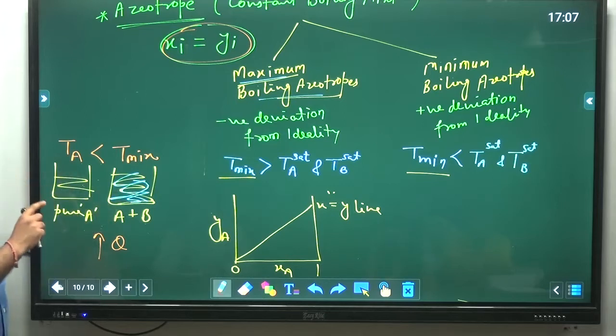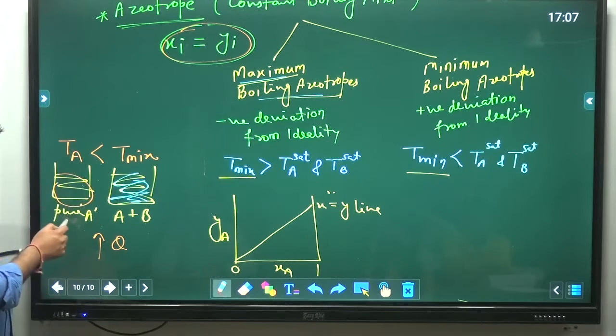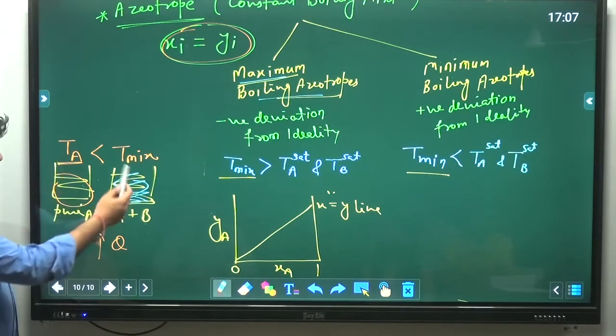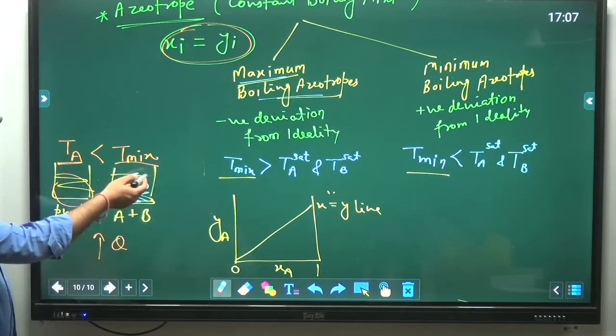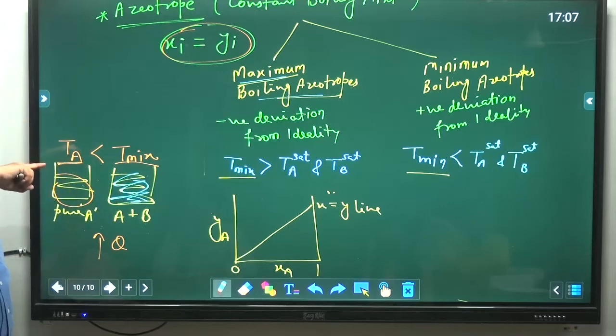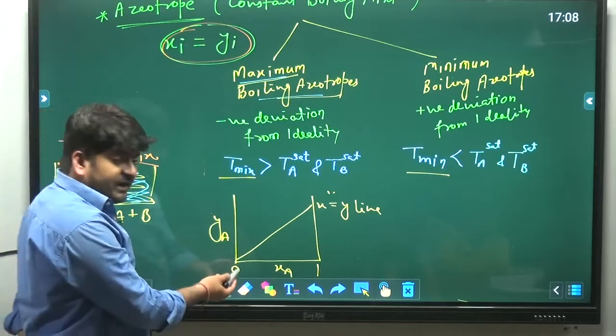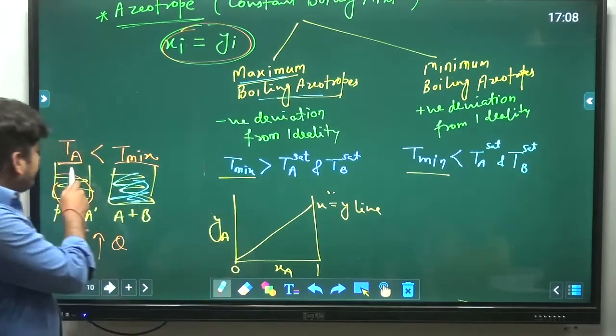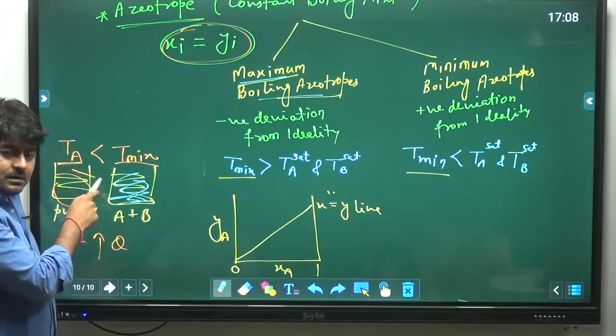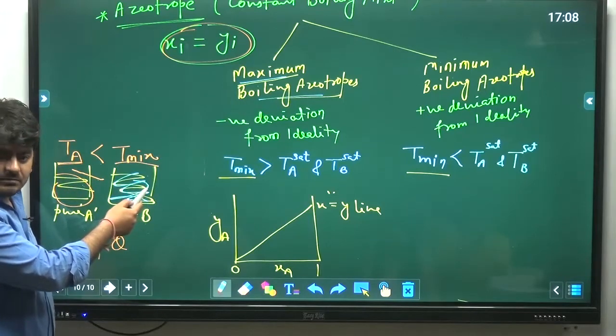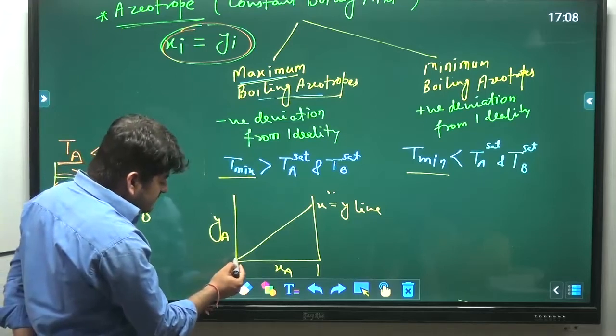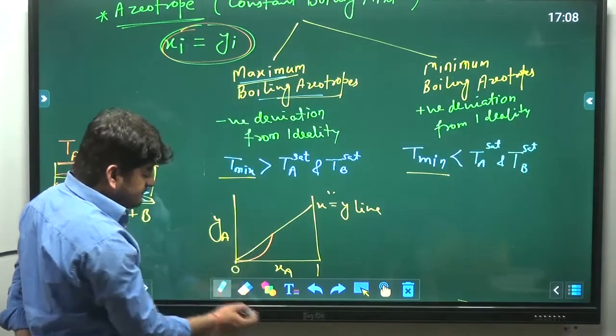But in which container will they vaporize first? When they are pure, because their boiling point temperature is less as compared to that of a mixture. So in the mixture A will vaporize later as compared to its pure form. So initially the mole fraction of A in pure form will be more as compared to that of a mixture. So it will start like this.